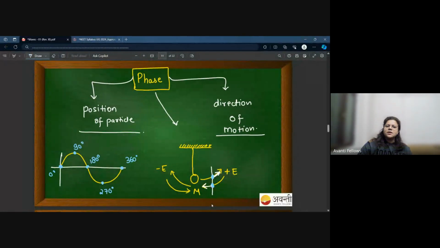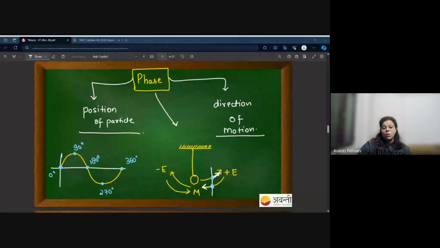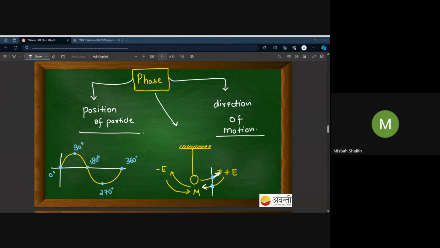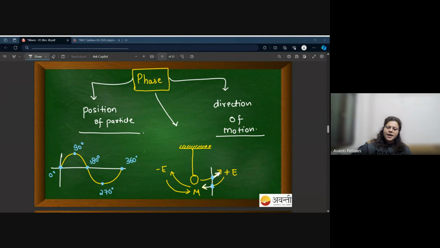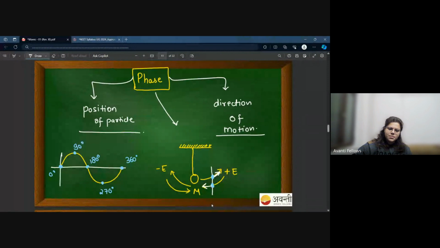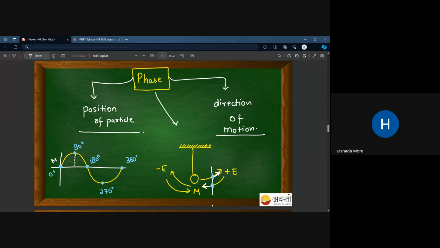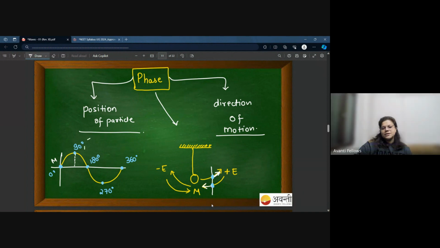Now consider the rope here. This 0 degree is the mean position where the particle was initially. A state of balance. Yes or no? Yes ma'am. Okay, so you can say that 0 degree is your mean position. As the particle is moving towards 90 degree, its displacement is continuously increasing and it becomes maximum at 90 degree. Yes or no? Yes ma'am. So you can say that this is your positive extreme.